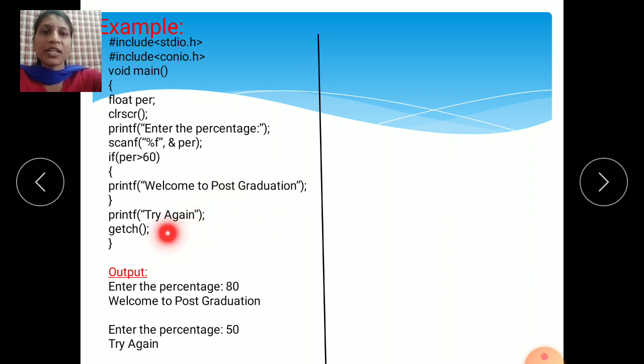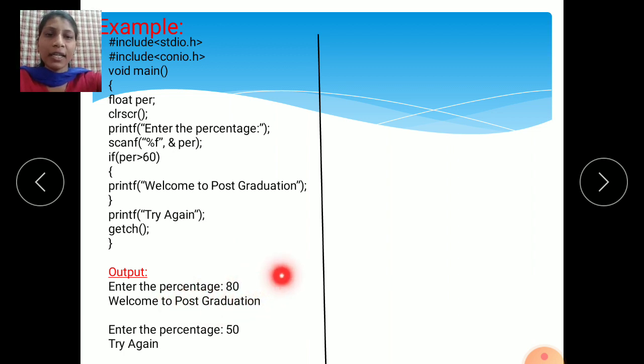Then getch and your program will close here. Output of the program, see here: enter the percentage. If you entered 80, this 80 is greater than 60, so welcome to post graduation, means you will get admission to PG. Enter the percentage. If you entered 50, 50 is less than 60, so you will not get admission to PG. So try again, means you can try next year. That is the meaning of this program.